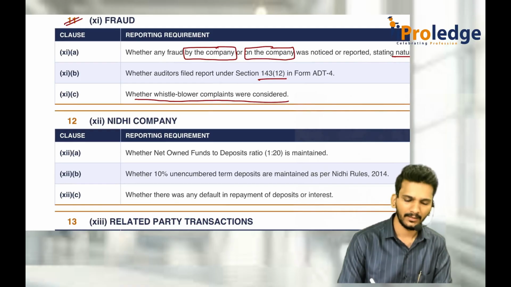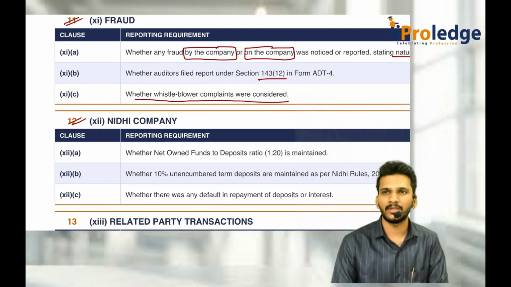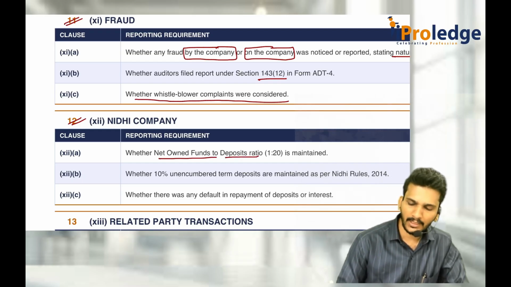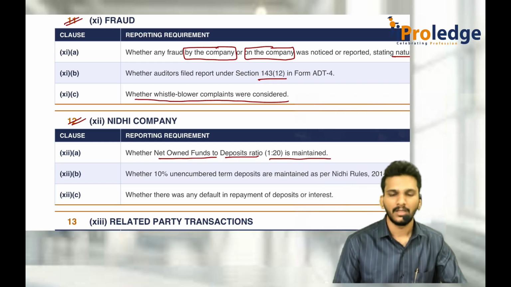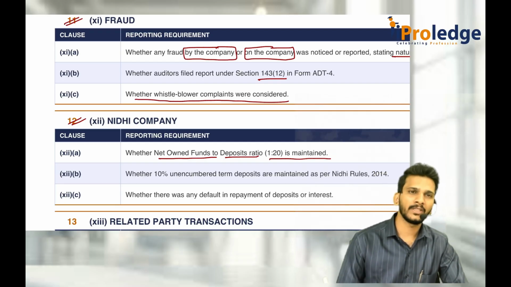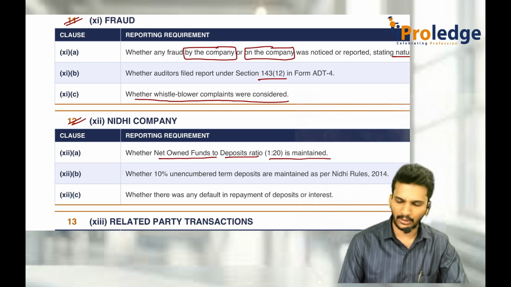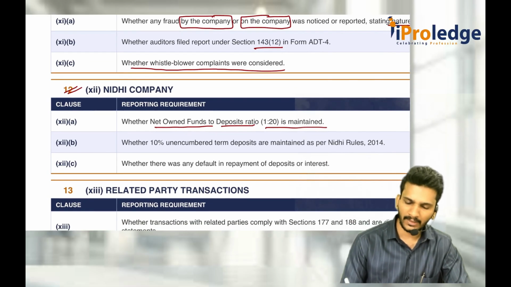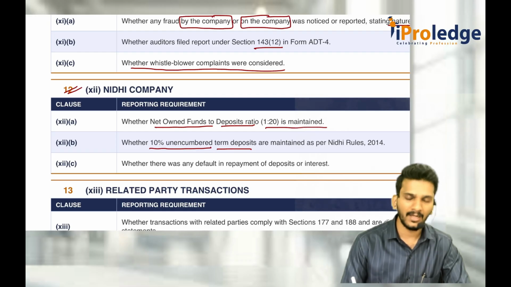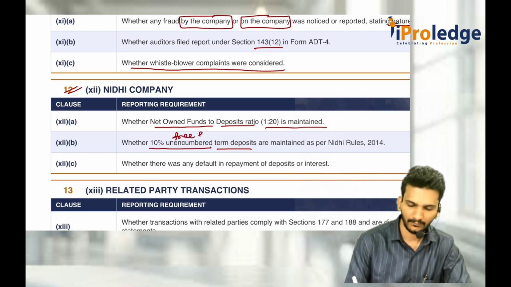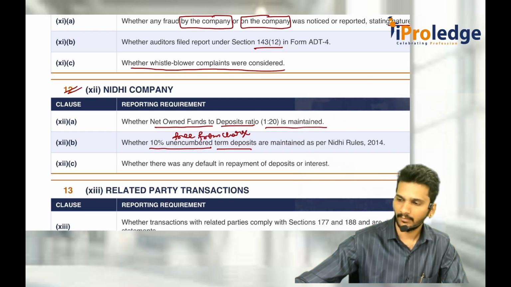Then comes Nidhi company, clause 12. There are 3 things which we have to check for a Nidhi company. Whether the net owned funds to deposit ratio of 1:20 is maintained or not. That means if you want to raise 20 rupees of deposit, you should put in your own money as 1 rupee. Then we call it the net owned funds to deposit ratio. Second, out of the term deposits accepted, 10% should be in unencumbered deposits. Unencumbered means not mortgaged or pledged for something. It is free from any charge.